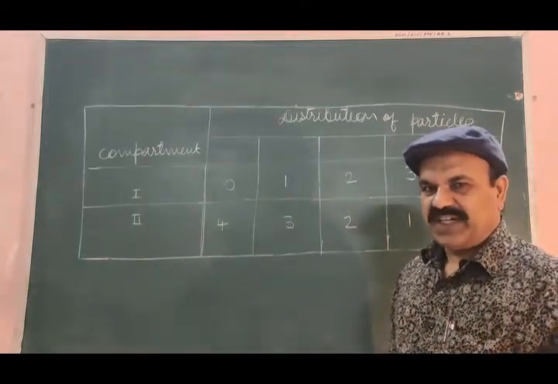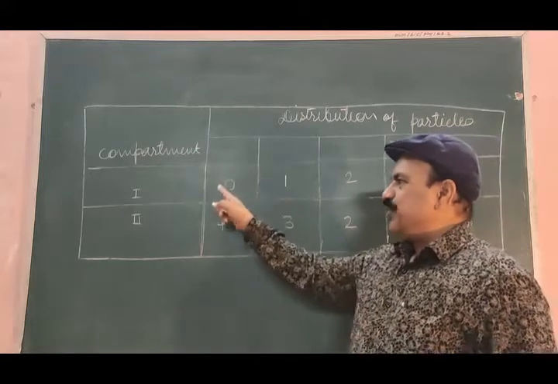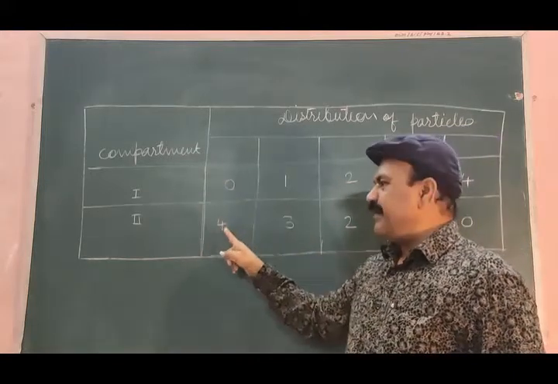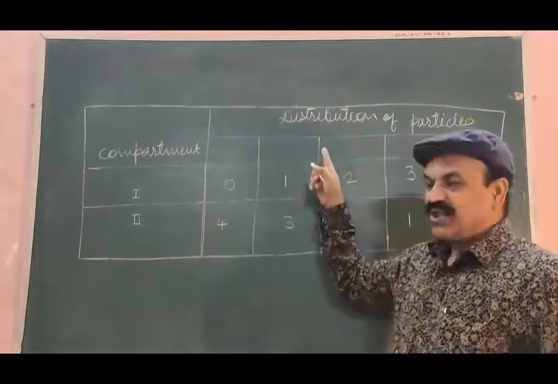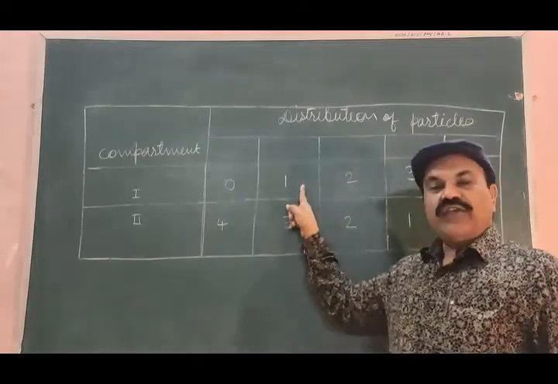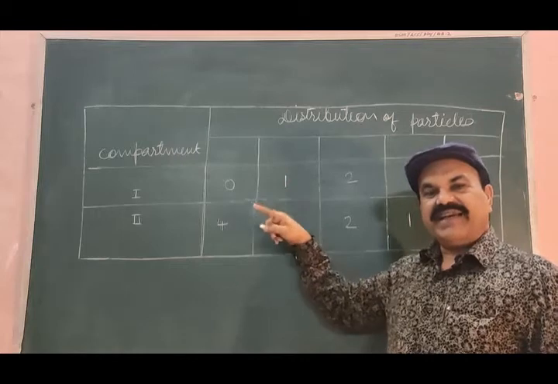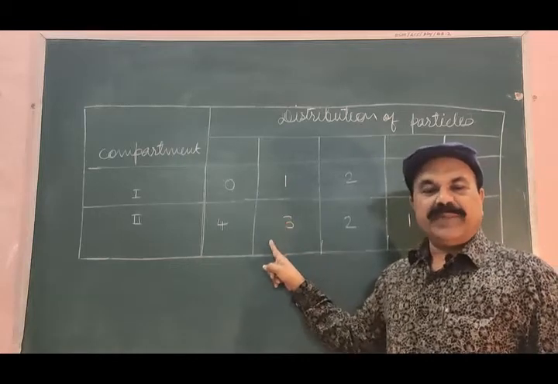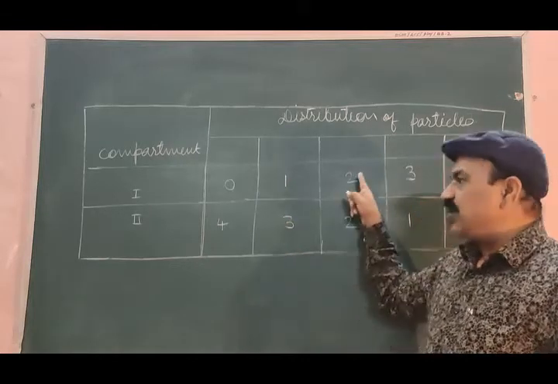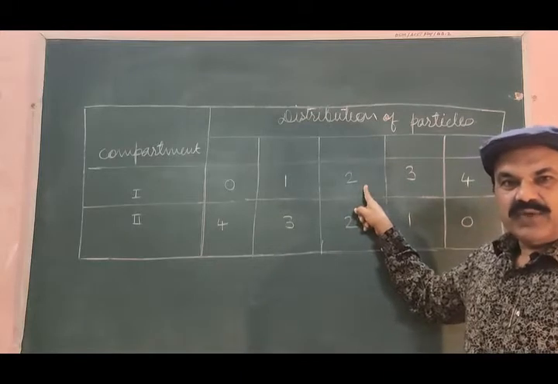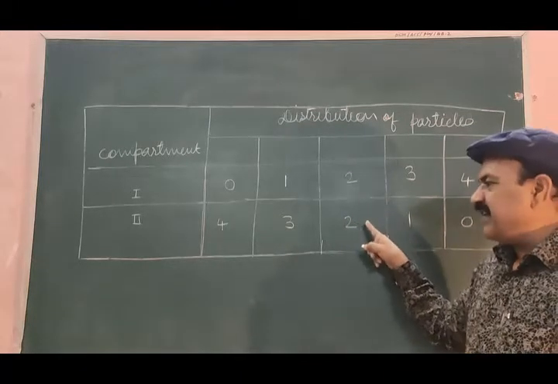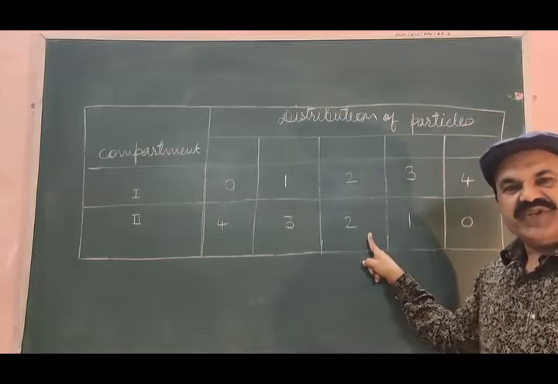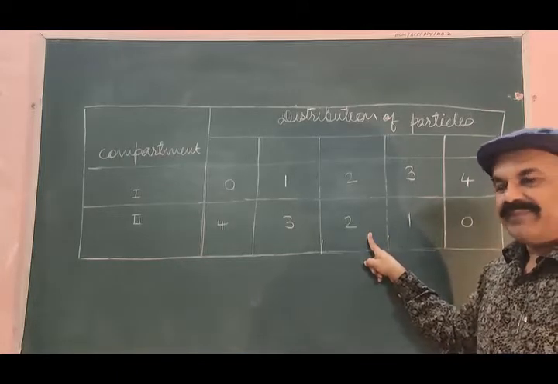The first possibility of distribution is 0 particles into first compartment, 4 particles into second compartment. Second possibility of distribution is 1 particle into first compartment, 3 particles into second compartment. Other possibility is 2 particles get distributed into first compartment, remaining 2 get distributed into the second compartment.